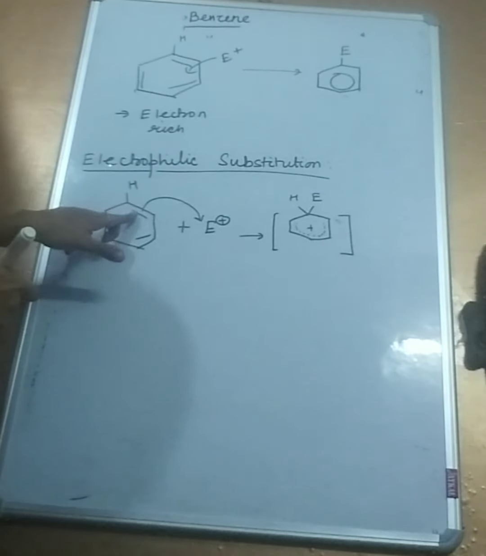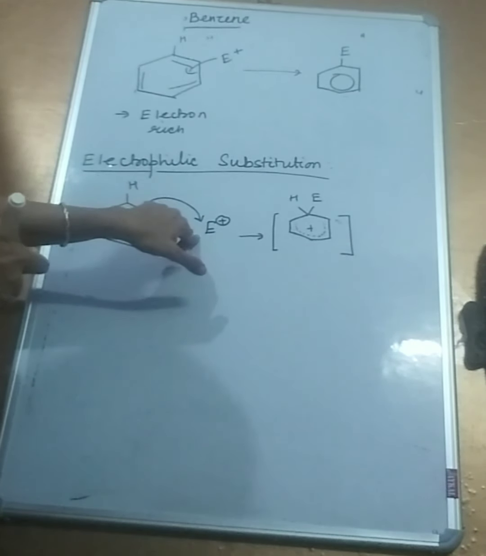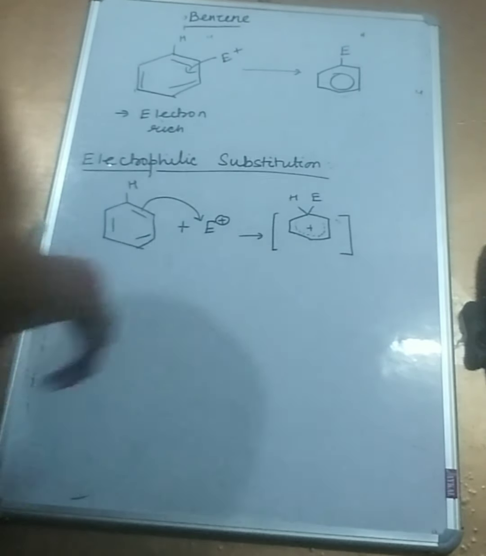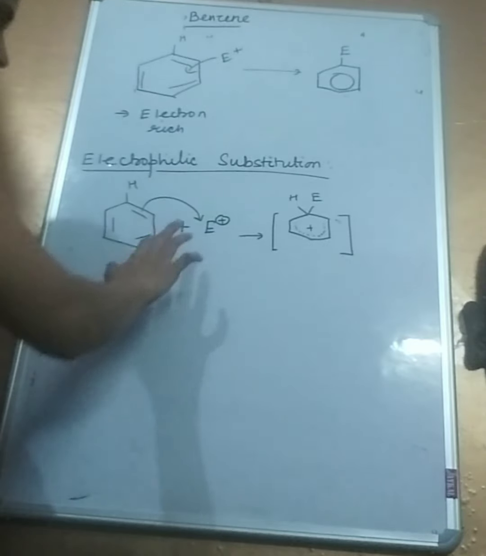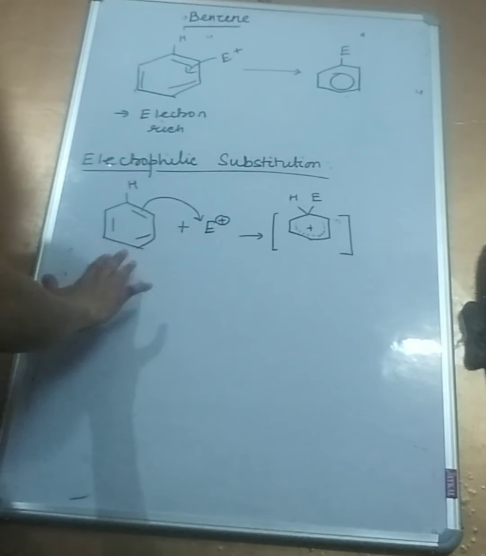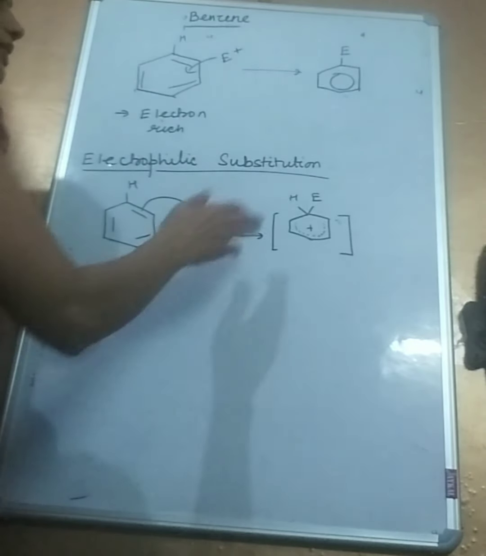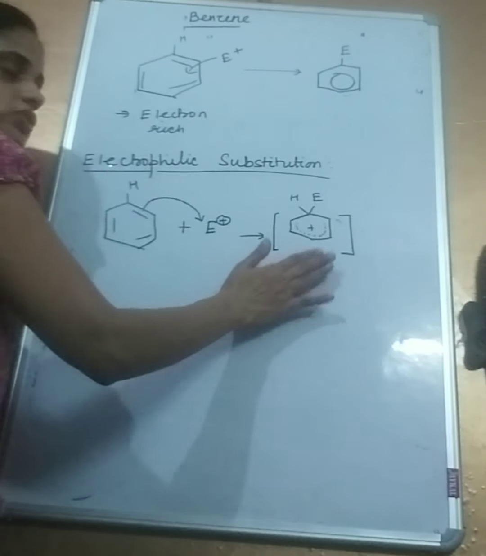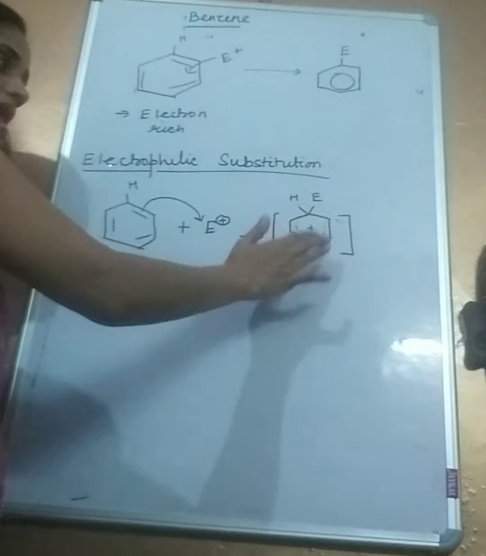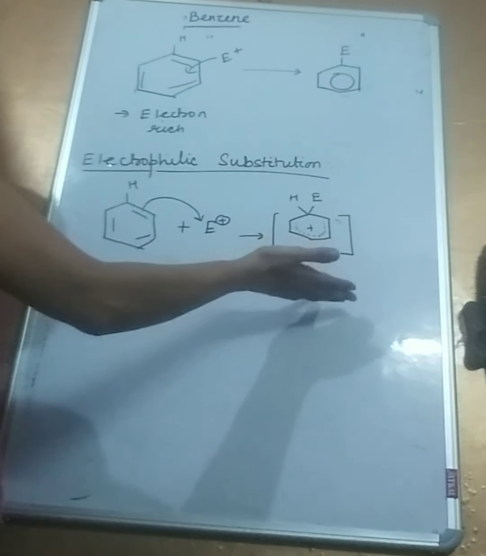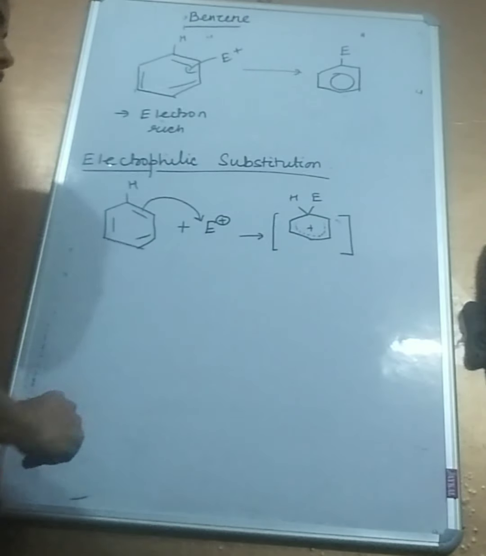Because one of the pi electrons has been lost to a bond which the carbon has formed with the new electrophile, right? So that is why there is a loss of symmetry. You see the symmetrical nature, the delocalization of electrons, we have lost it for some time. So this goes without saying that this stage is going to be the most difficult to achieve. In other words, the activation energy for this step is going to be very high because there is a loss of symmetry. We are losing symmetry as we are going to this stage.